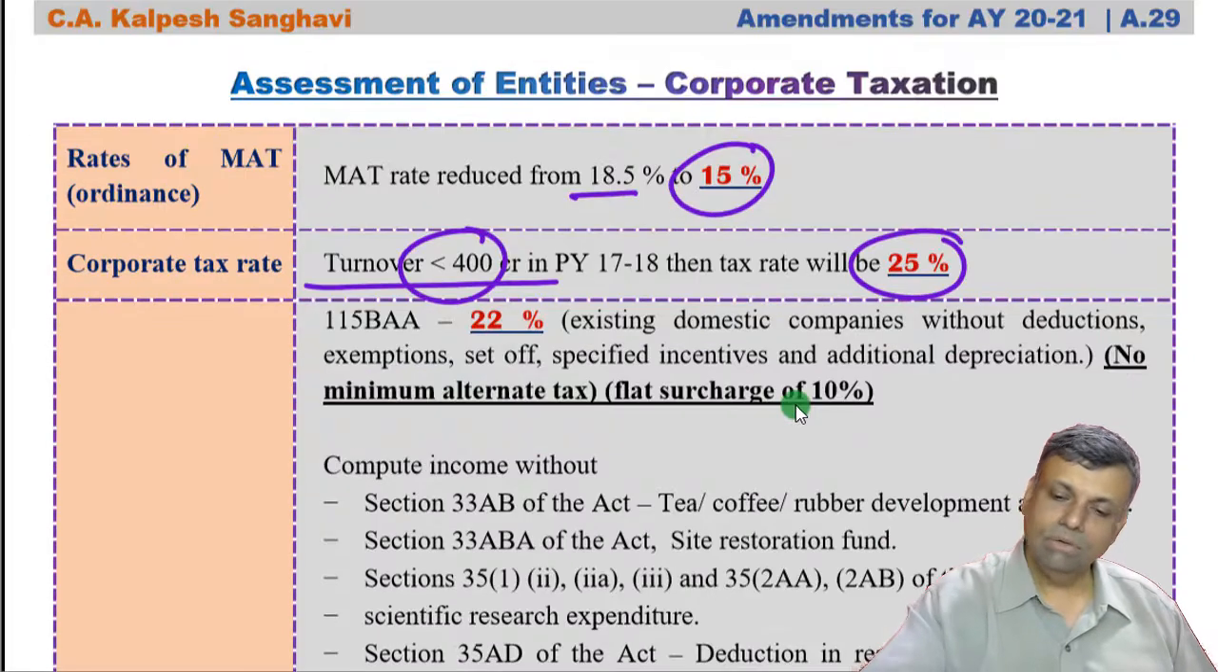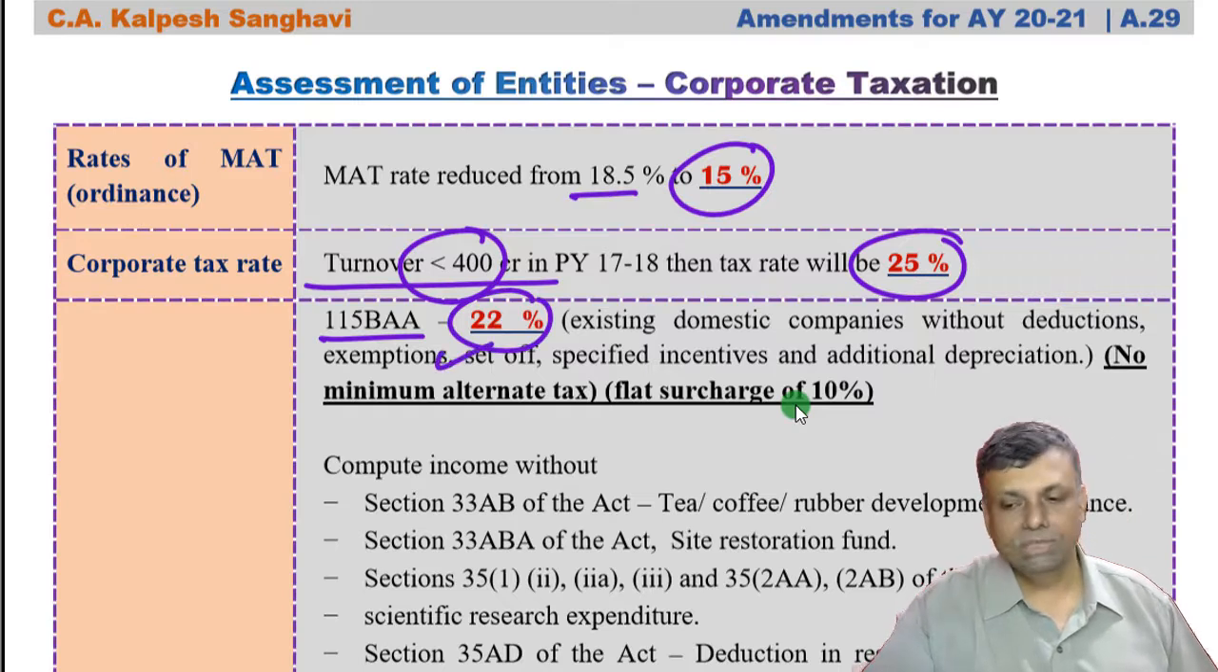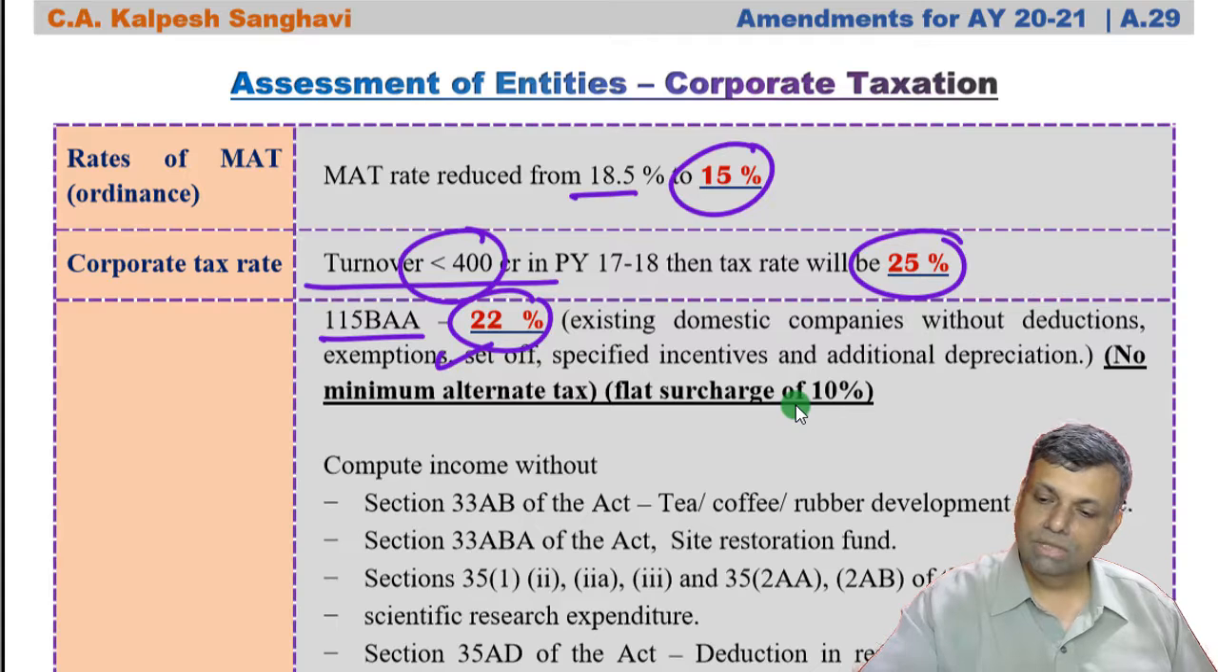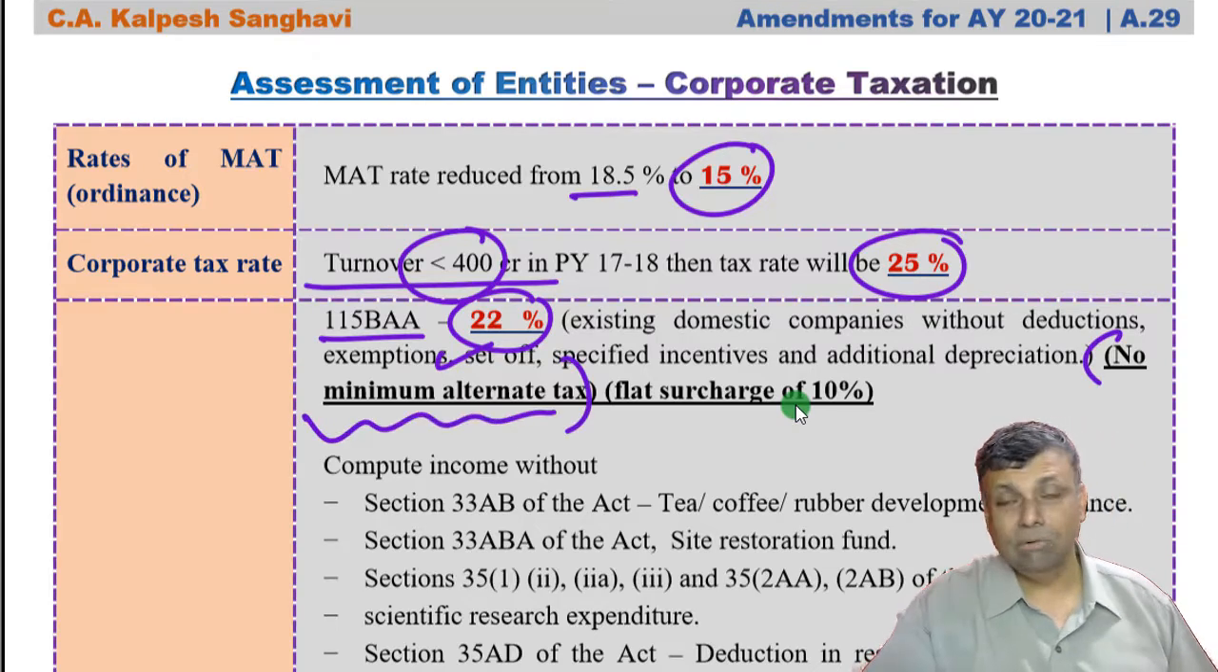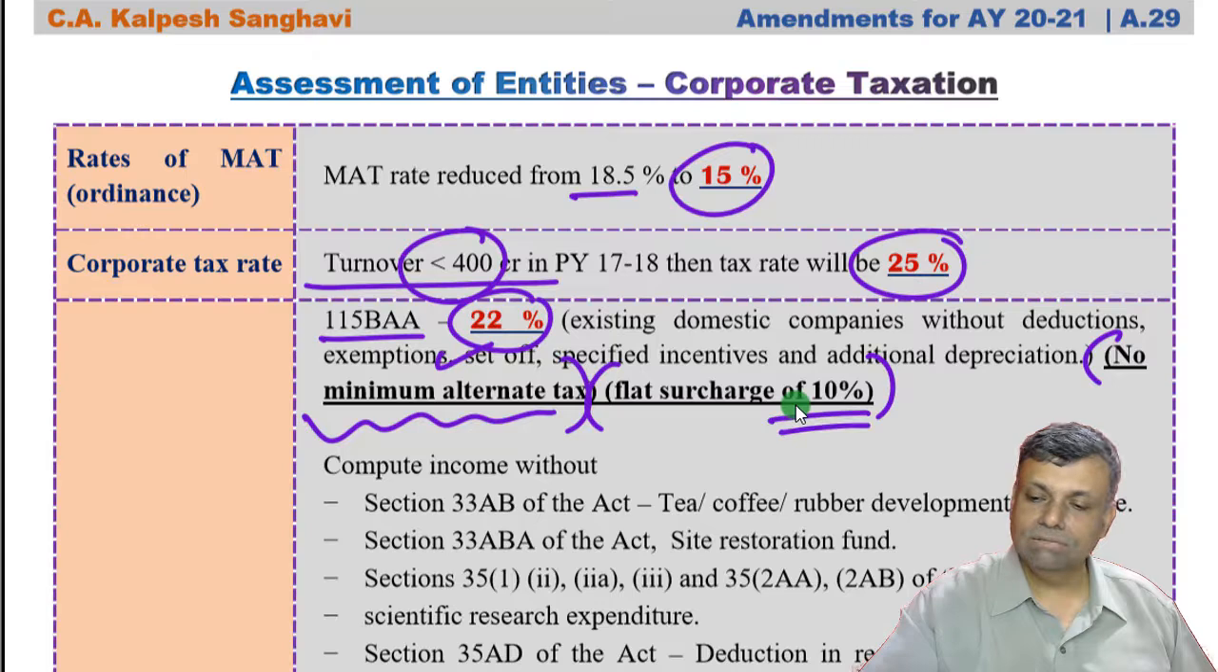Then if you are a company which is covered by section 115BAA, that is a 22% tax rate. And if you are a company covered by 115BAA, because the option has to be exercised under that particular section, then you will not even have any MAT applicability. So it's a very great advantage. So no MAT for 115BAA companies, and there is a flat surcharge of 10%.